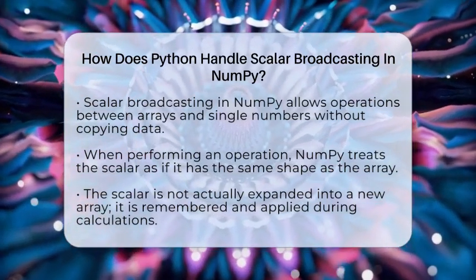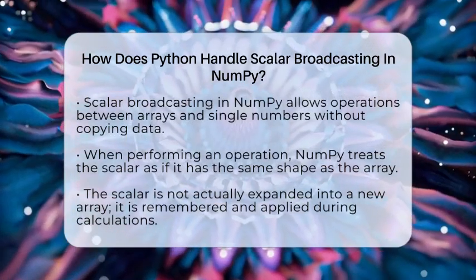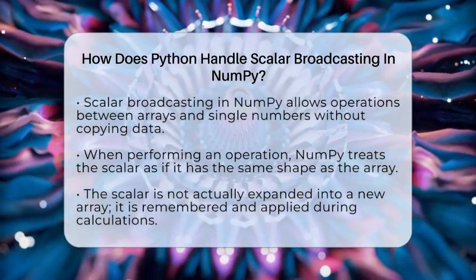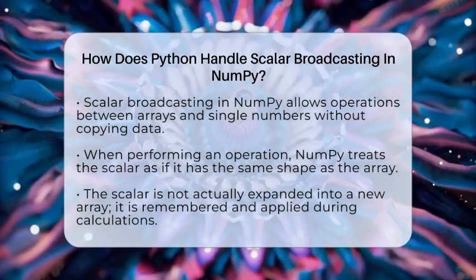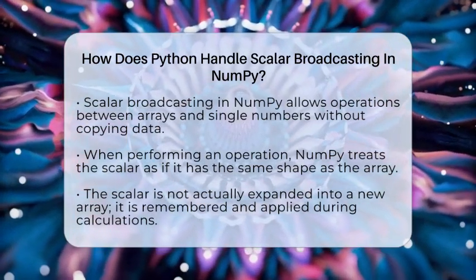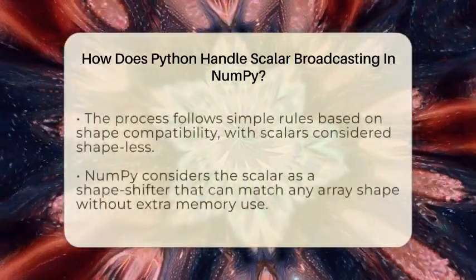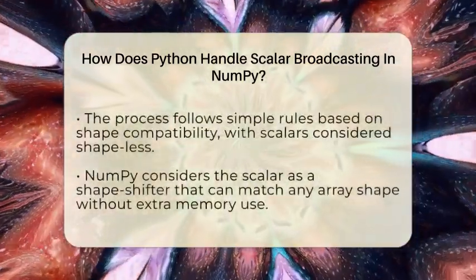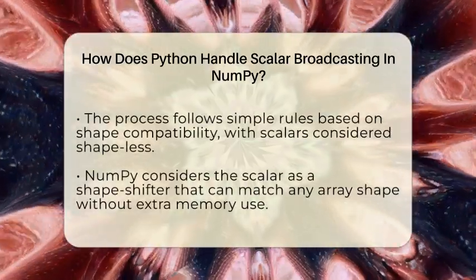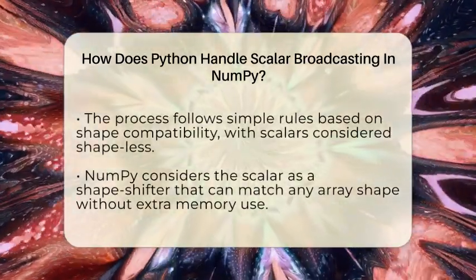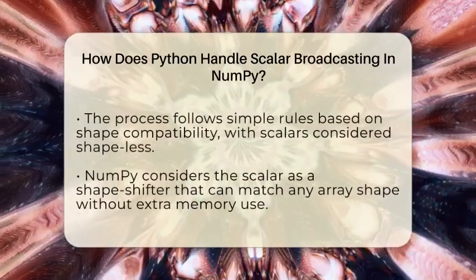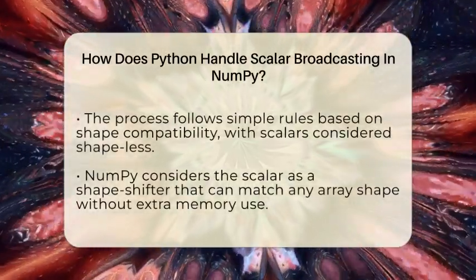When you perform an operation between an array and a scalar in NumPy, the library treats that scalar as if it were an array with the same shape as the other array. But it doesn't actually create a new array filled with that scalar value. Instead, it just remembers the scalar and applies it to each element during the operation. This process is called broadcasting, and it follows some simple rules.